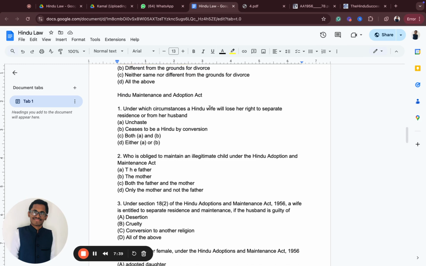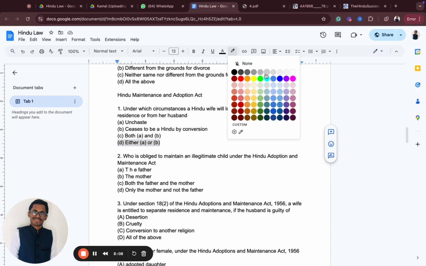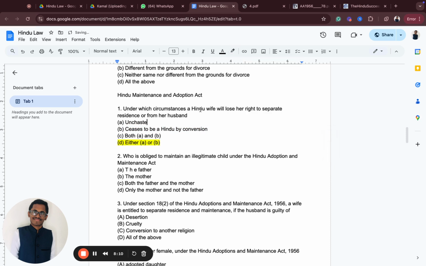Under which circumstances will a Hindu wife lose her right to separate residence from her husband? If she is unchaste, meaning she is having an extramarital affair with another man, or ceases to be a Hindu by converting her religion, then in either situation, a Hindu wife will lose her right to separate residence from her husband. She will not even get maintenance to that extent.